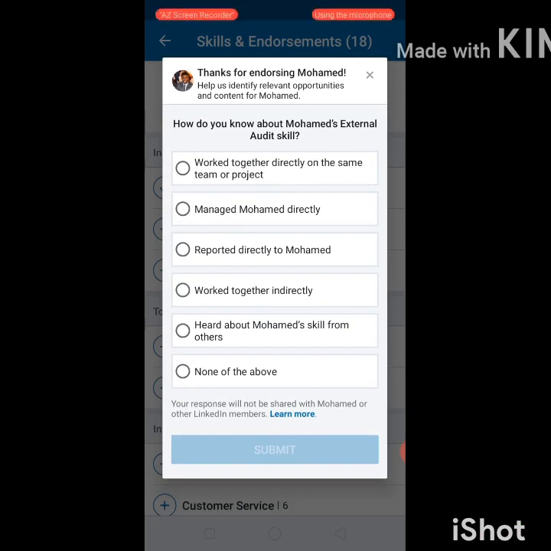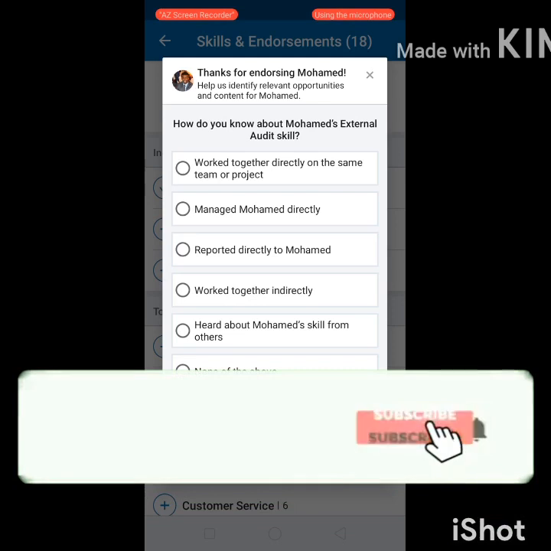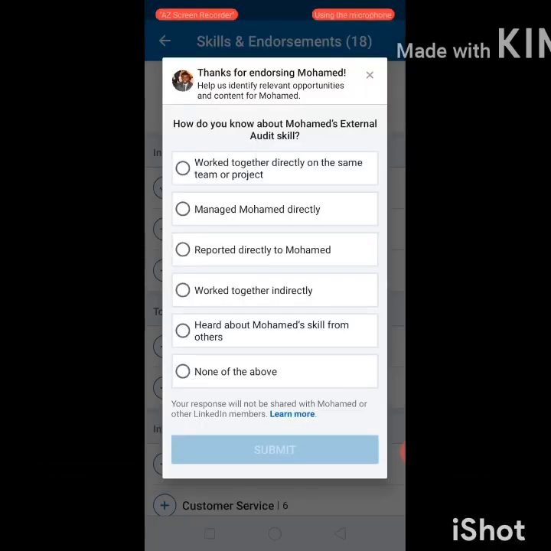Then another pop-up will come in front of you, and you have to select a single option among all these, like how do you know Muhammad: worked together externally or discussed work directly, have you managed that person directly, have you reported directly to that person, and the fourth one, worked together indirectly.